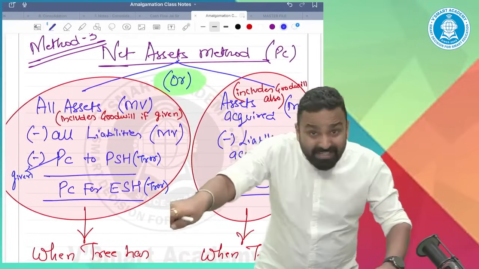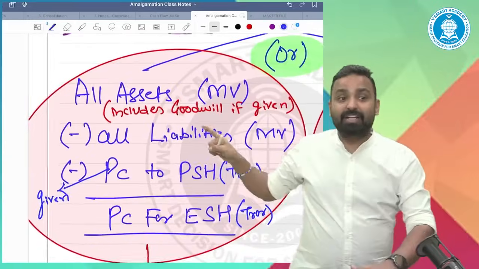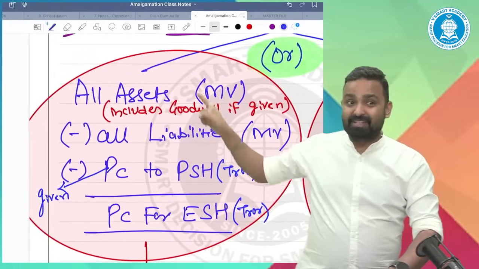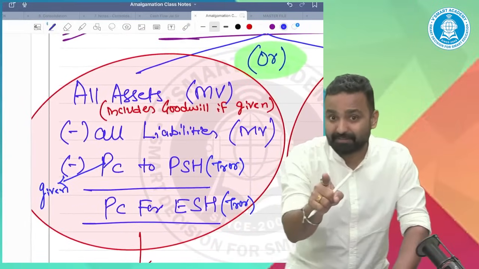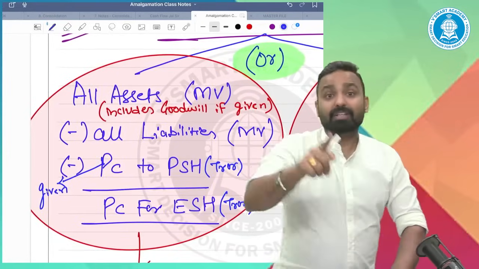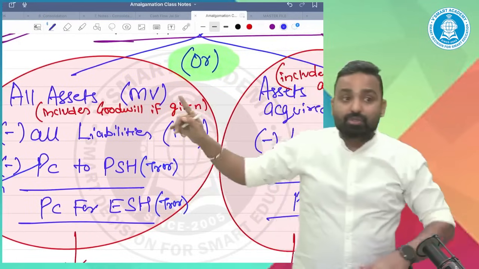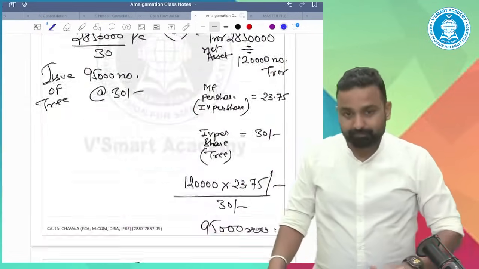But wait, that doesn't mean that this is a merger always. Please mind it. All assets and all liabilities are taken over. That doesn't mean that this is a merger always. This could be merger, this could be purchase.